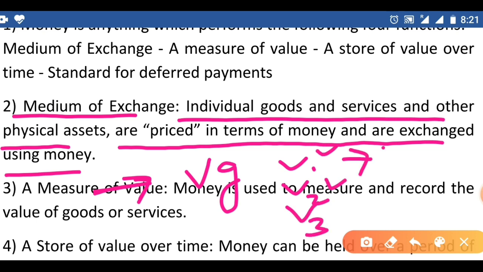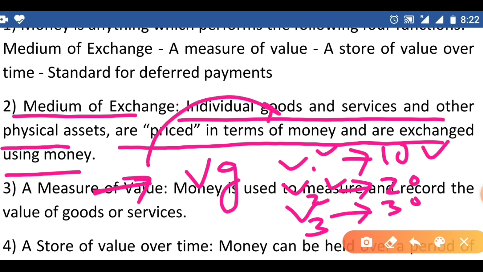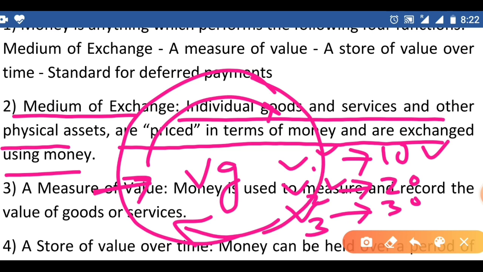Here 1 kg equals 10 rupees, this vegetable 1 kg equals 20 rupees, this vegetable 1 kg equals 30 rupees. Here the goods and services are expressed in terms of money. So by giving this money, we can take the vegetable to our home. Here we are exchanging the goods with money. So this process is nothing but medium of exchange.